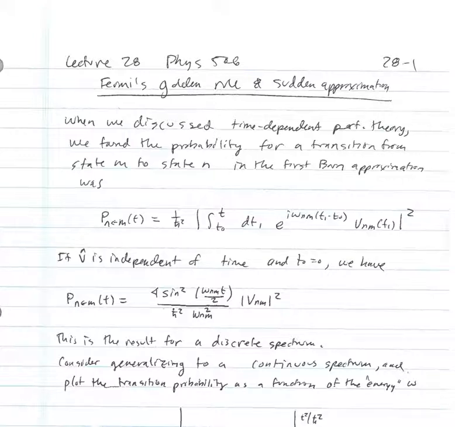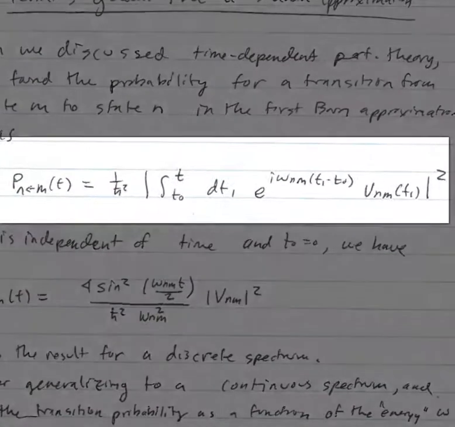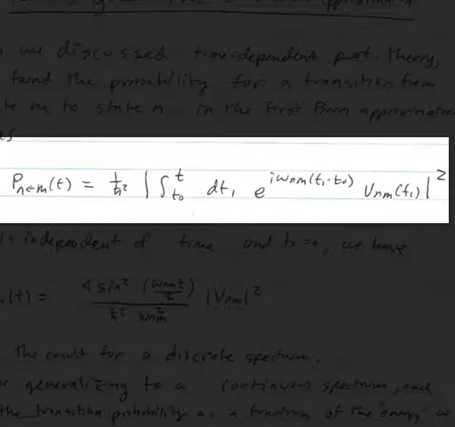All right, so let's get started. When we first discussed time-dependent perturbation theory, we found that the probability for a transition from state m to state n in the first Born approximation was given by this simple integral formula. So the probability from m to n as a function of t is 1 over h bar squared, the magnitude squared of the integral from t0 to t, dt1, e to the i omega_nm (t1 minus t0), the matrix element V_nm of t1, whole modulus squared.